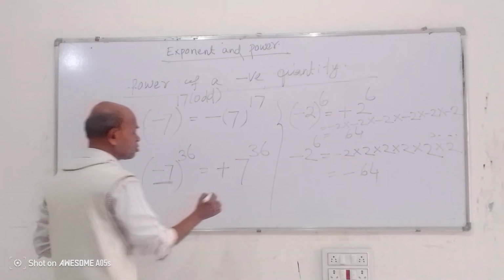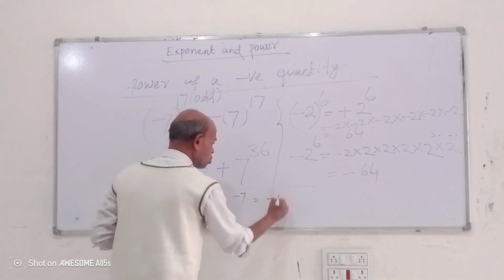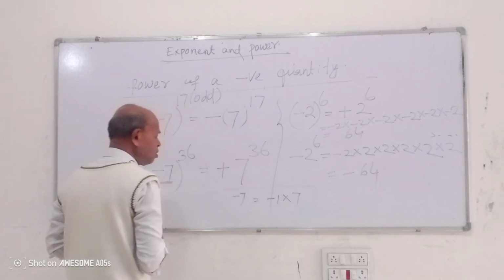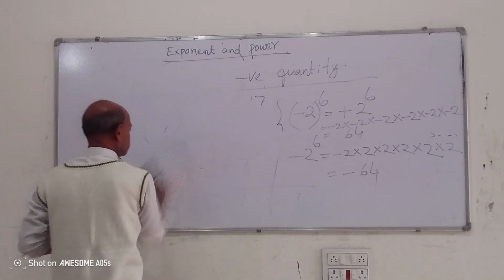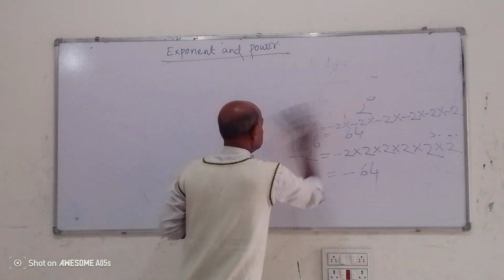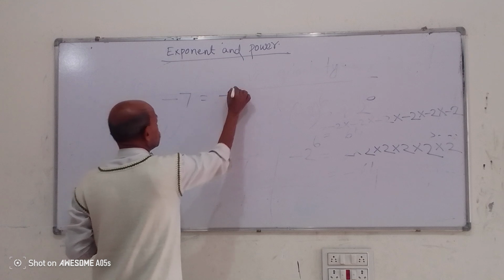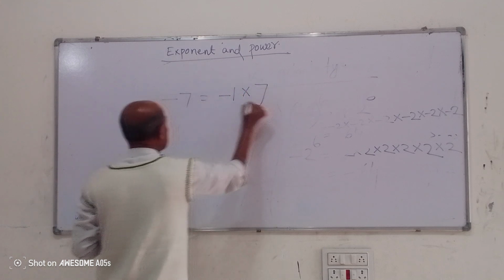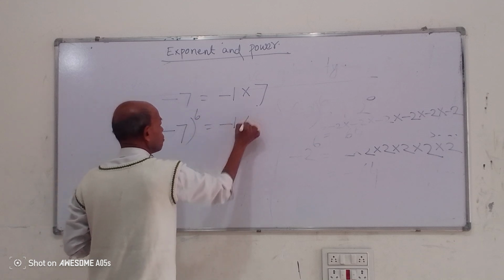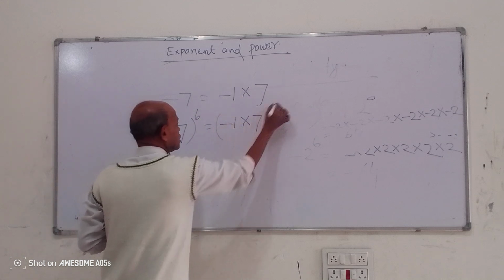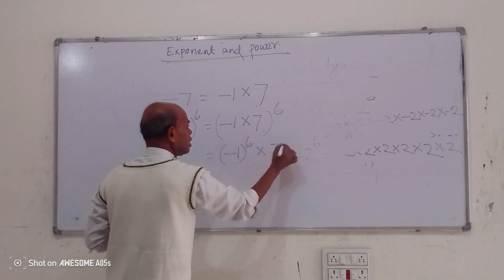Why is this happening? Because -7 means -1 into 7. If I take the power 6, it means (-1) to power 6 into 7 to power 6.